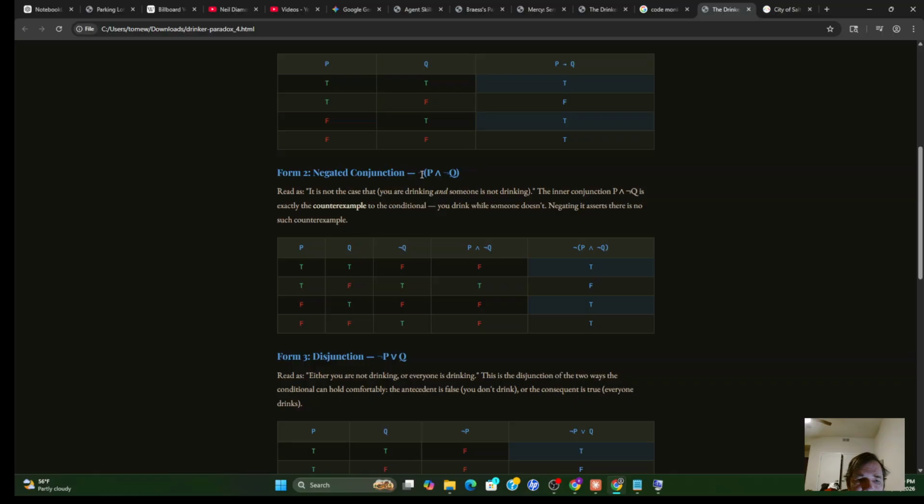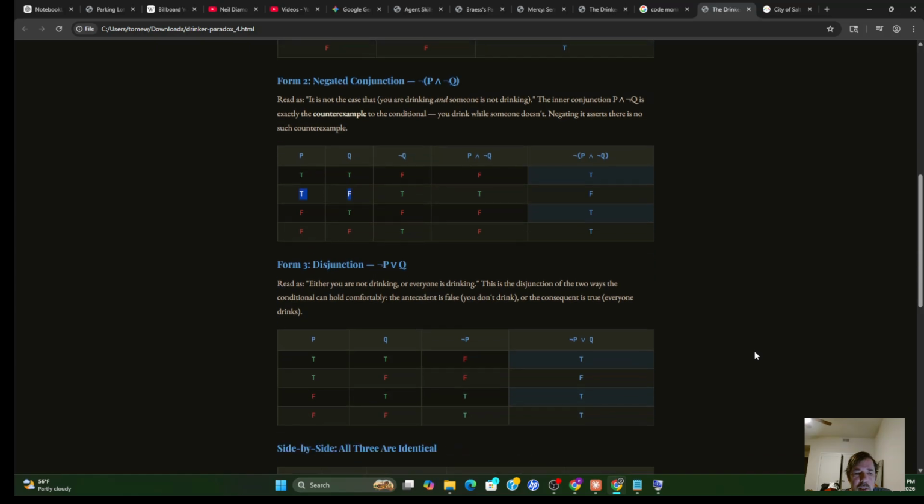This funny looking symbol here is not. So this is saying it's not the case that the premise is true and the conclusion is false. And once again, there's one bad row. So if it's not the case that the premise is true and the conclusion is false, then every other row except for this row is okay.